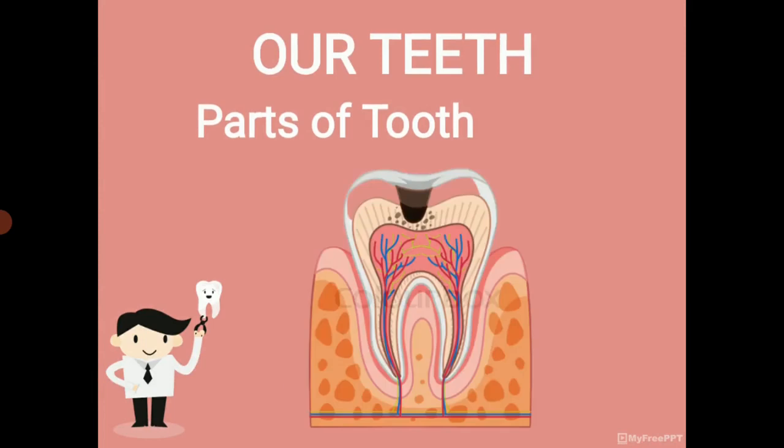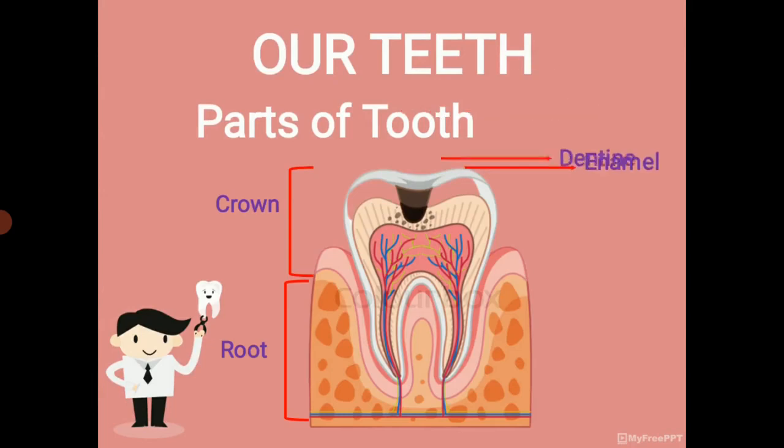See the diagram. These all are the parts of tooth. The upper part of tooth called crown, it is visible part, and root it is not visible. Enamel is a coating which protects the tooth from decay, and dentine is a bone, it is below the enamel. Pulp is very soft, full of nerves and blood vessels. It lies below the dentine.